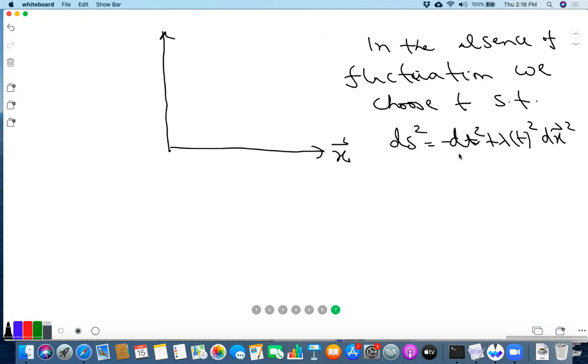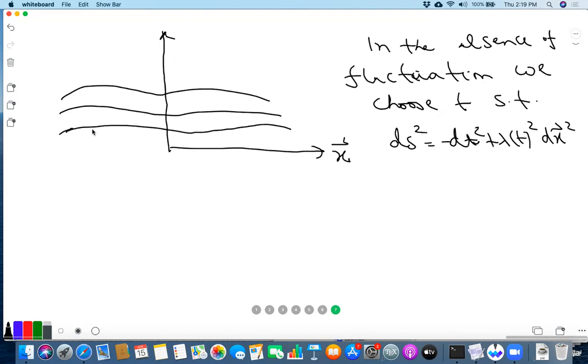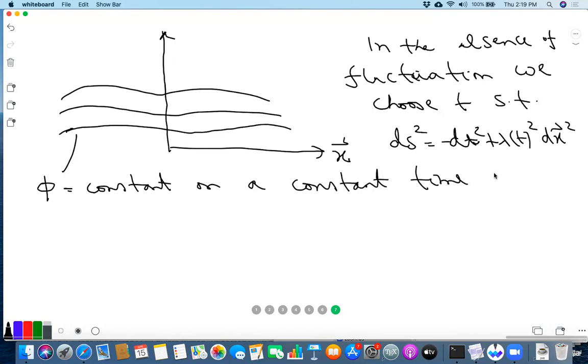So now what we can do is define a constant time slice. We can redefine our coordinate so that the constant time slices, earlier, if the constant time slices were like this, we choose these constant time slices to be such that phi is constant on a constant time slice. And this is possible because phi dot is non-zero. In the background, phi dot is non-zero.